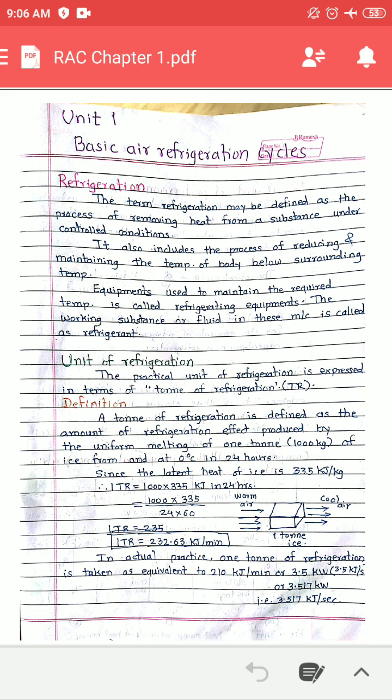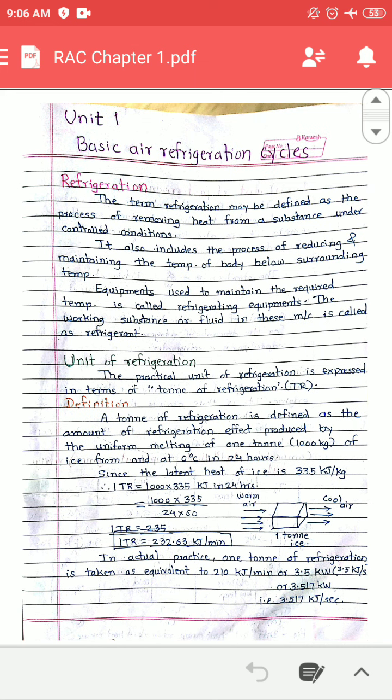This is called refrigeration, and that temperature should be maintained over a period of time. It means refrigeration is reducing the temperature and maintaining the temperature. Please focus on this, because once you have reduced the temperature, if you are not maintaining that temperature, what will happen?